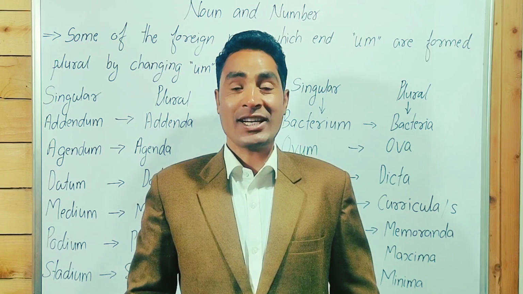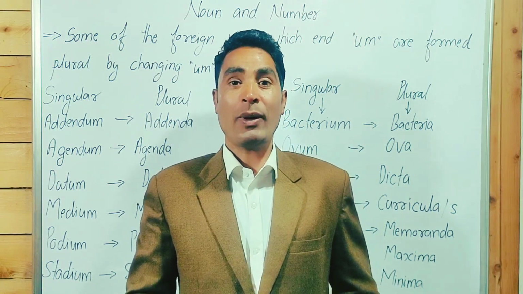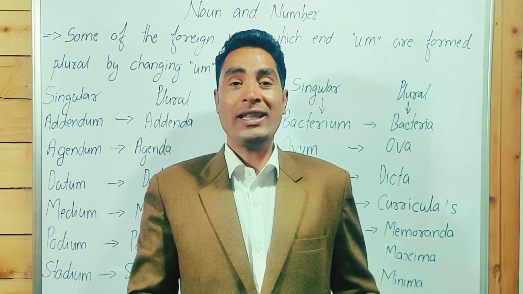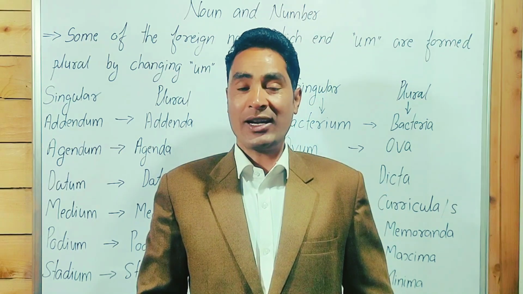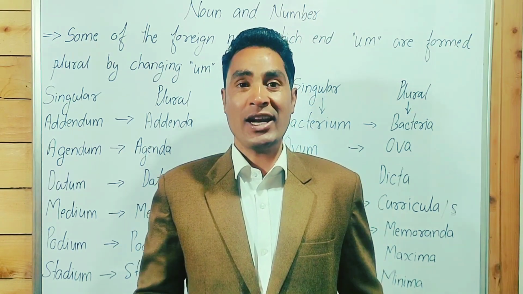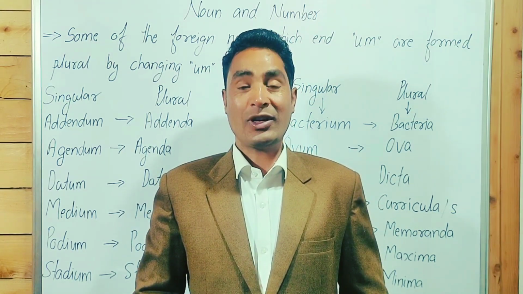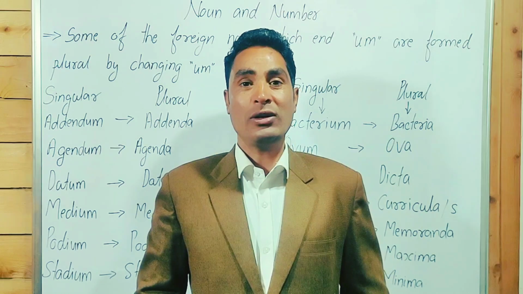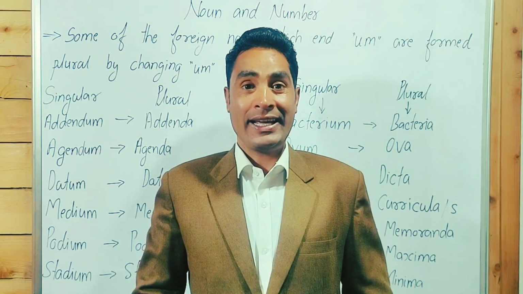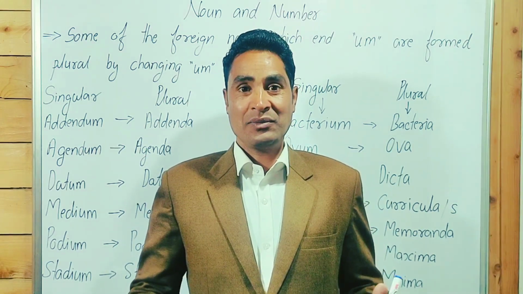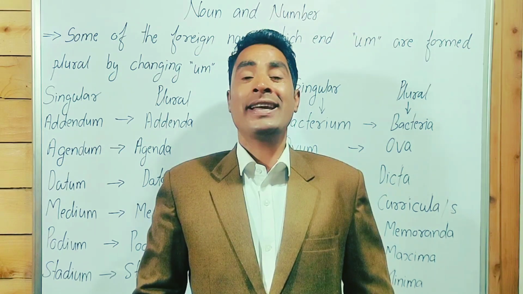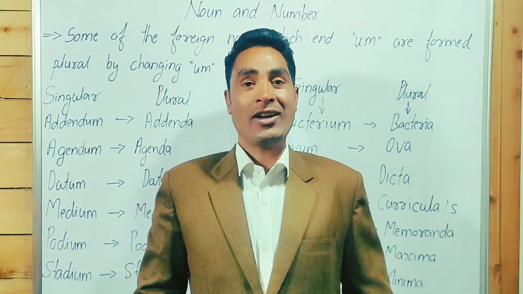This is the sixth session of noun and the fourth part of noun and number. In the very last part, the third part of noun and number, we learned some material nouns and uncountable nouns that don't follow a and an, and S and ES is not written at the end of the noun.